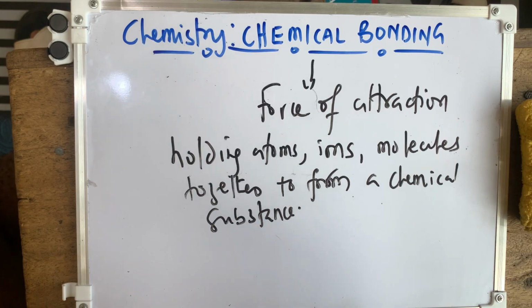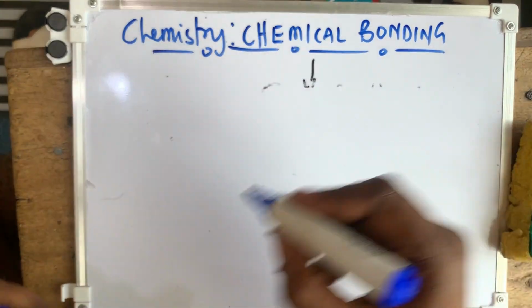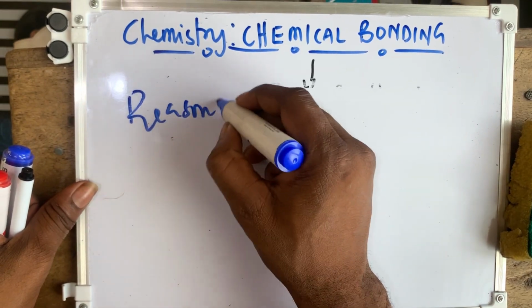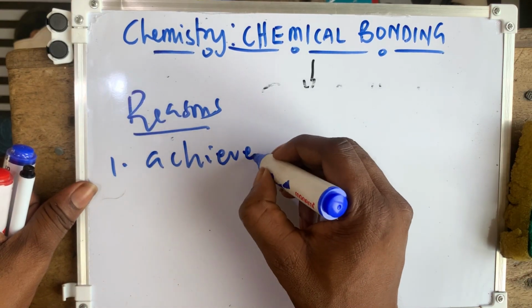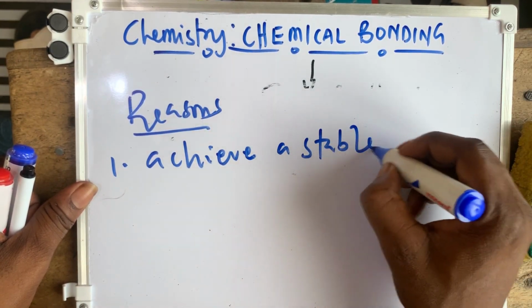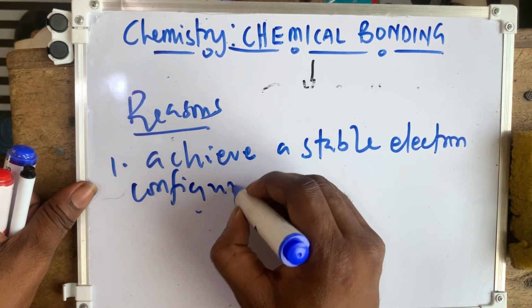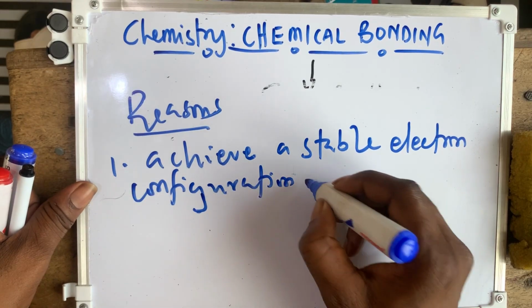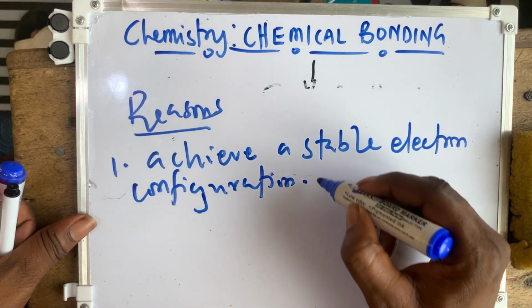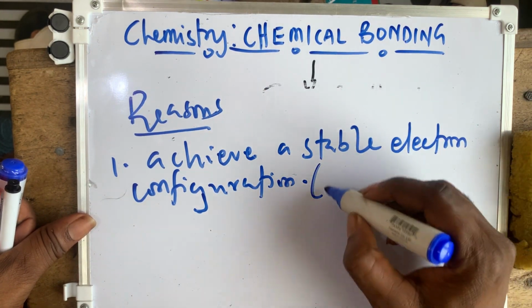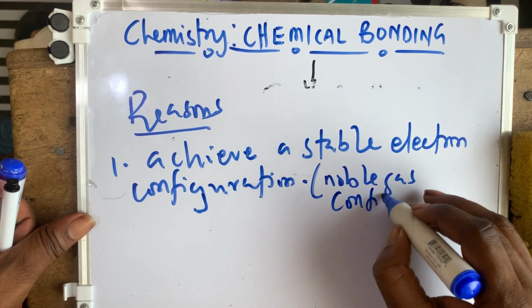The reason why we have bonding is that, one, they want to achieve a stable electron configuration. That is one of the points. Usually we are looking at the noble gas configuration. I've already done this in previous videos.